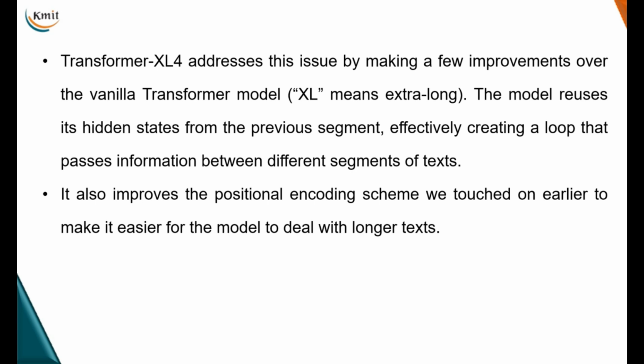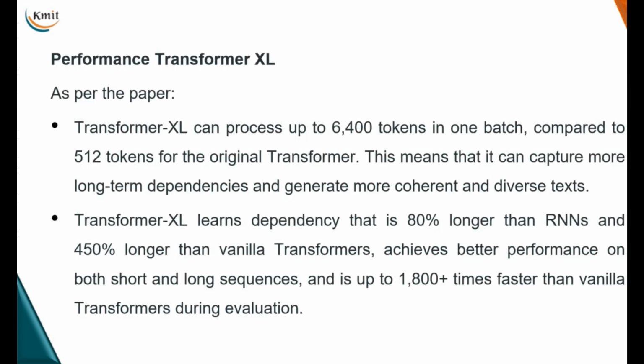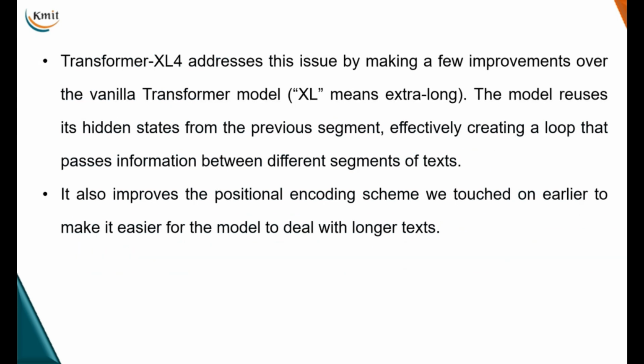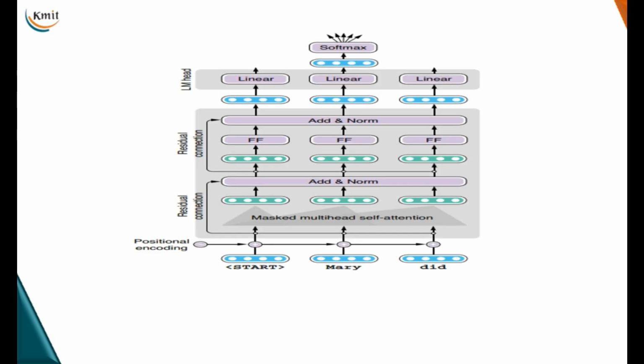Not only focusing on the improvement in the hidden state, this model also improves the positional encoding scheme, because up to 6,400 tokens, not just 512, are being taken simultaneously. Hence, we also improve the positional encoding scheme here.